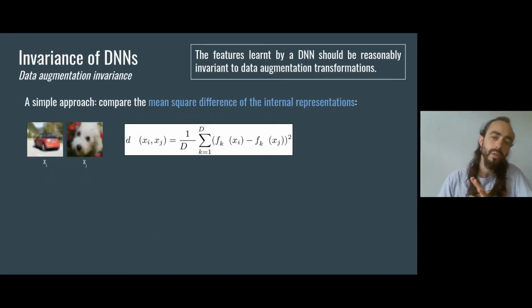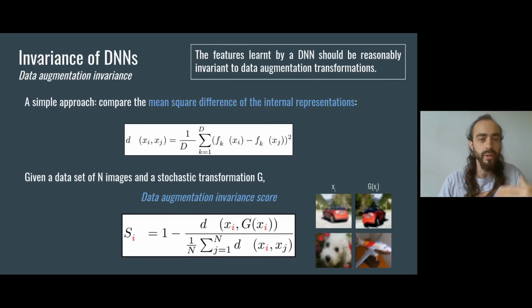And we followed a simple approach here. We use the mean square difference to define a data augmentation invariance score for every layer of the trained network. Intuitively, this invariance score measures how similar the representations are of images that are transformations of each other with respect to the rest of the dataset of size n.